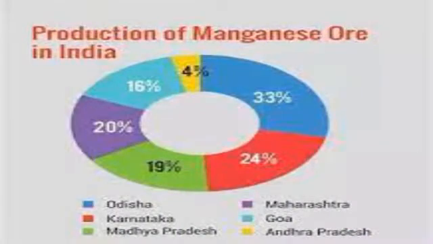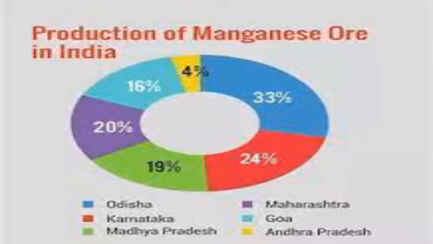You can just see here the table, the production of manganese ores in our country. The first one we see here is Odisha, 33% of it is produced in the state. Then we have the second one, Karnataka, 24%. Then Madhya Pradesh, which produces 19%. Then we have Maharashtra, which gives 20%, much more than Madhya Pradesh. Then Goa, and lastly Andhra Pradesh. So this is where we get manganese ore extracted in our country.